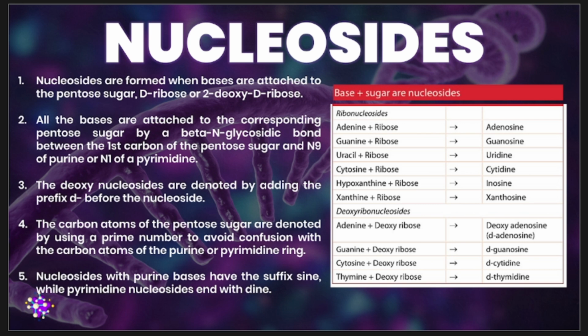On the other hand, when we're talking about purines, for example hypoxanthine plus ribose, the ribonucleoside becomes inosine. So that's again for the case of purine. For pyrimidine, cytosine plus ribose, we have cytidine. So the suffix for this certain nucleoside is -idine.